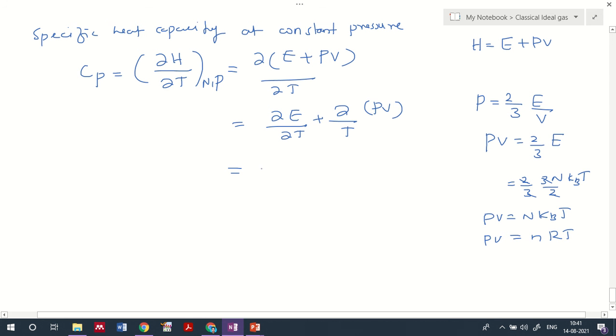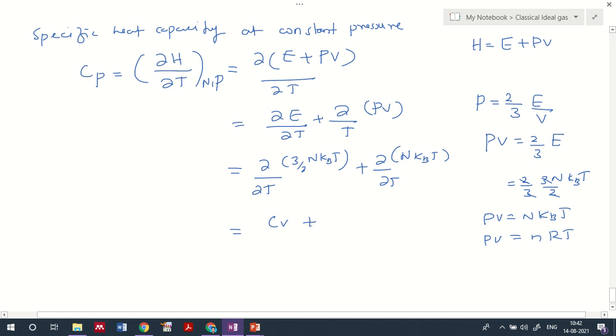So that I'll be having ∂/∂T of 3/2 NKBT plus ∂/∂T of PV, where PV I can replace with NKBT, or nRT. Okay, so we know that this term ∂E/∂T, that we already said, is the value for CV, right?